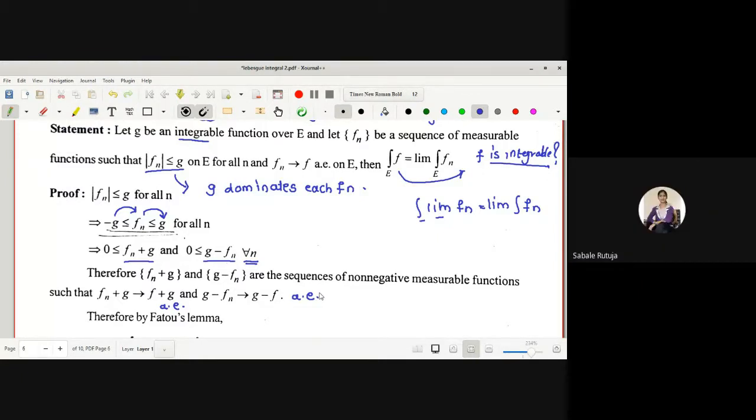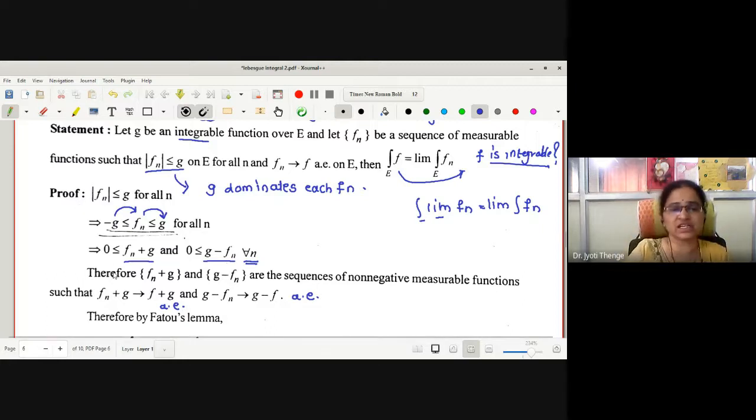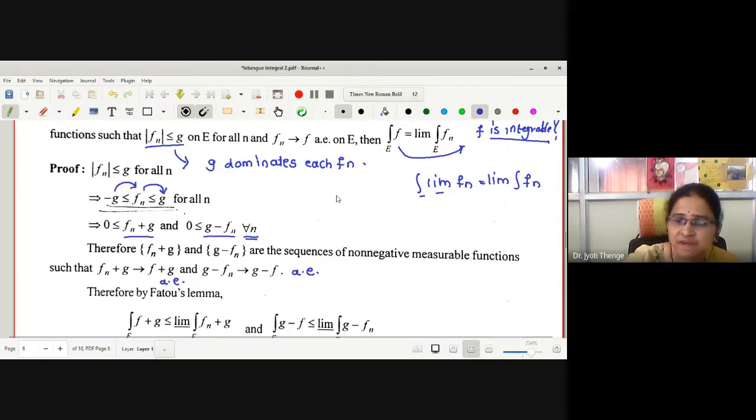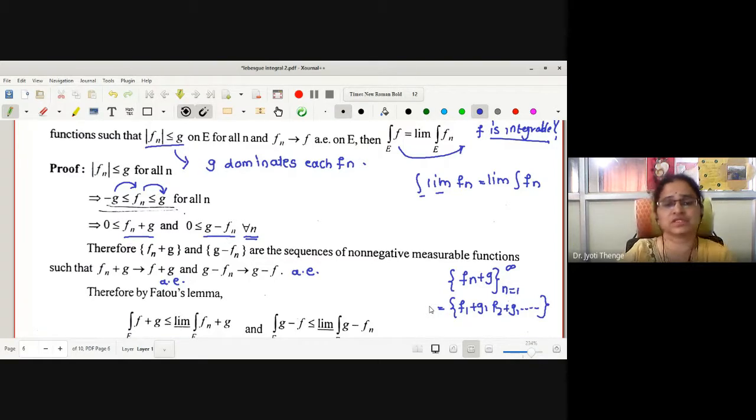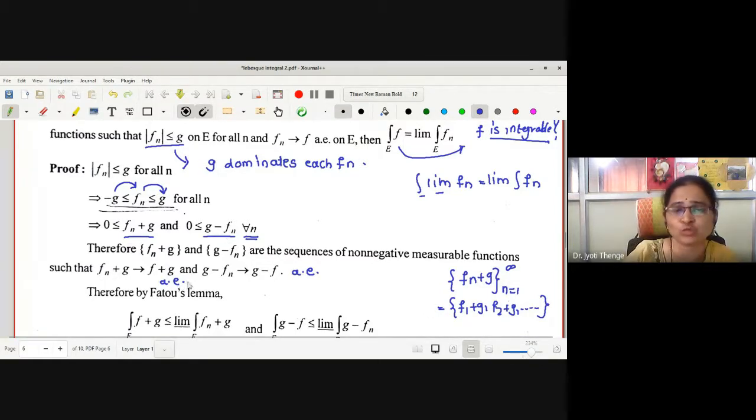Here for every n, g is going to be the function g itself. Try to understand this fact. Whenever we find the sequence fn plus g, for n equals 1 to infinity, it is f1 plus g, f2 plus g, and so on. So g is treated like a fixed constant. Therefore, fn plus g will converge to f plus g almost everywhere. Similarly, g minus fn converges to g minus f almost everywhere.